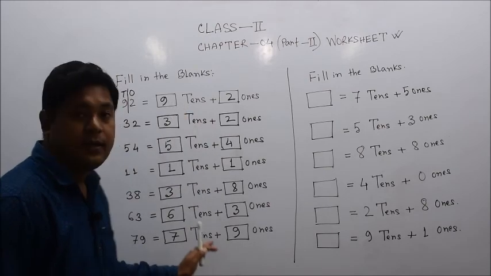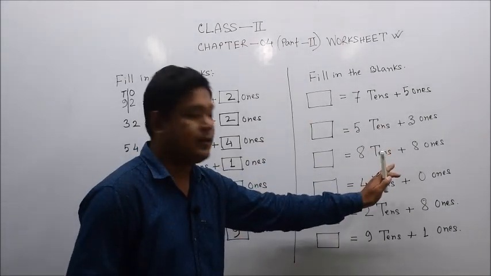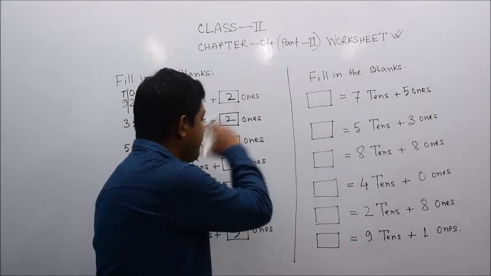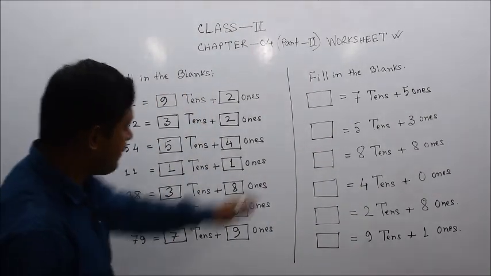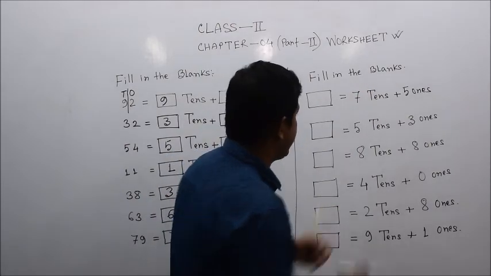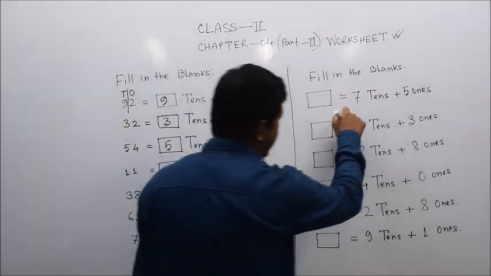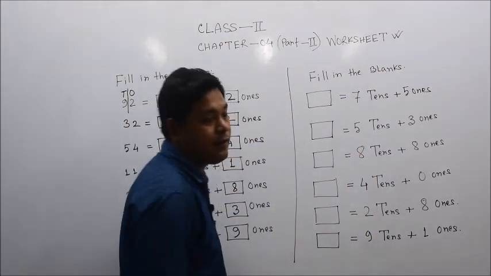This one is opposite to this one. Here first no number is given, whether it is a 1 digit, 2 digit, 3 digit number, we don't know. But here in the solution it is given 7 tens and 5 ones.